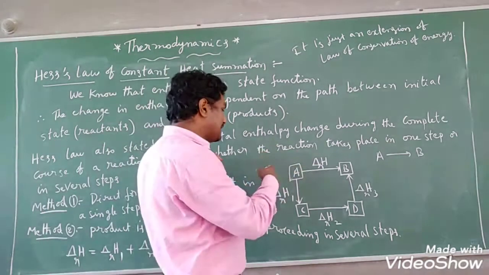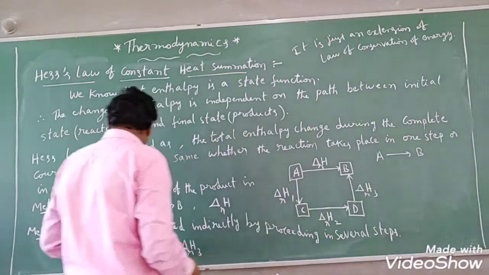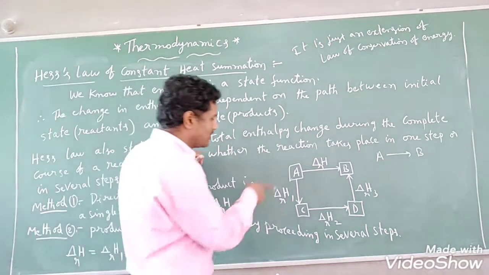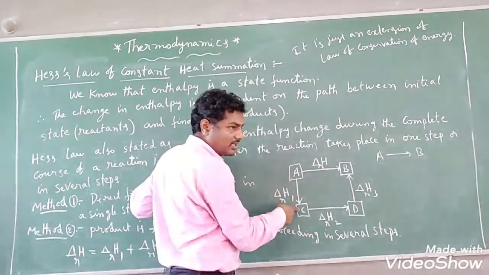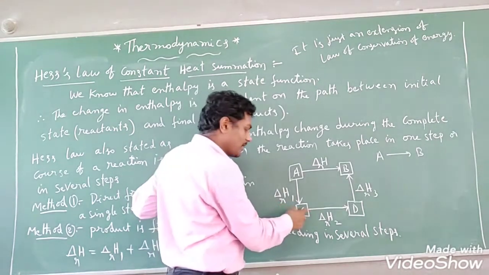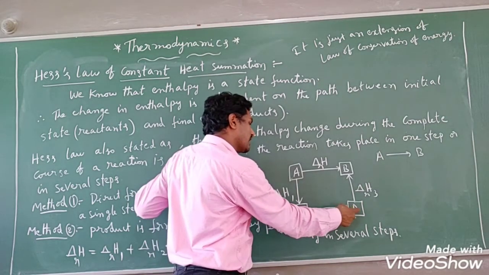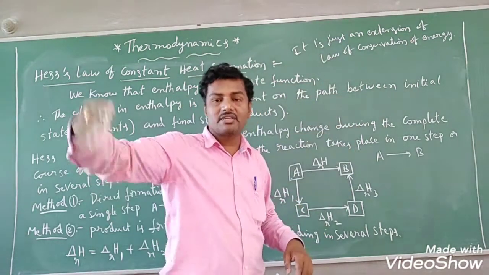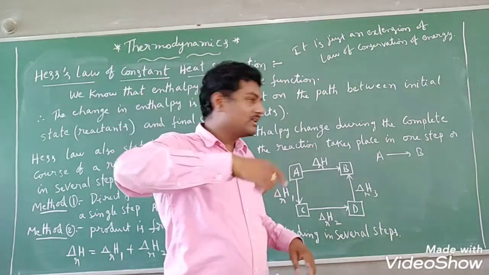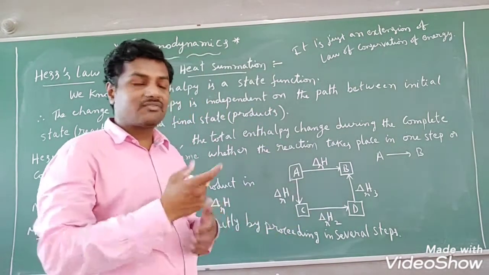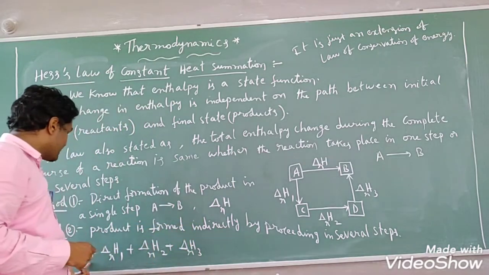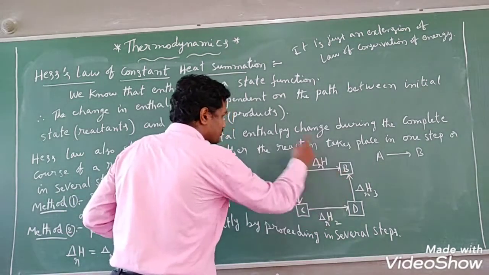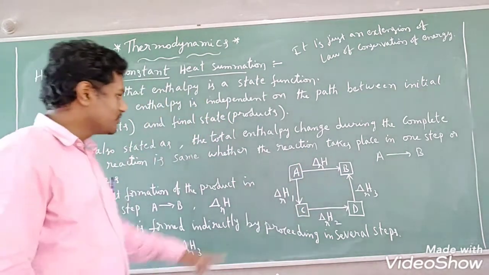The reaction may complete in another manner, that is method 2. The product is formed indirectly by proceeding in several steps. Several steps means A may first be converted into C, one of the intermediates. C may be converted into D, and D again may be converted into B. That means if it completes via intermediate steps, then how do we calculate the change in enthalpy of the reaction? The sum of the enthalpy changes of all these steps should be equal to this one.